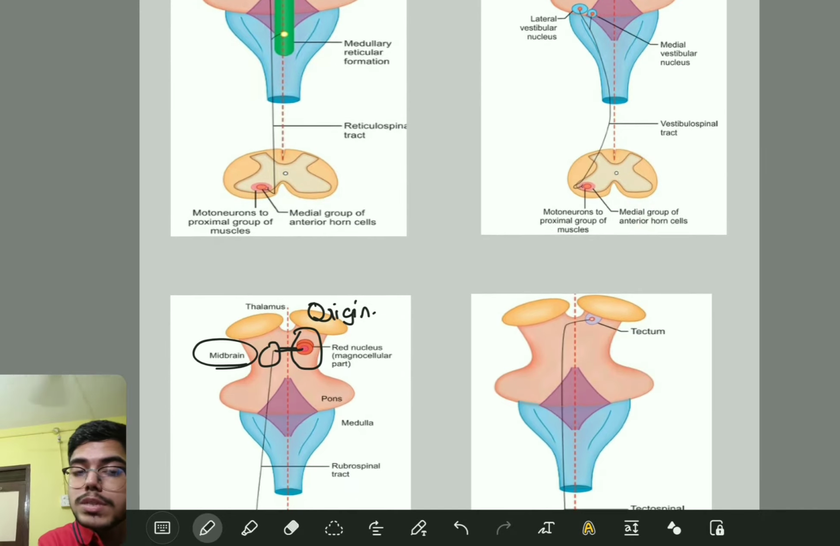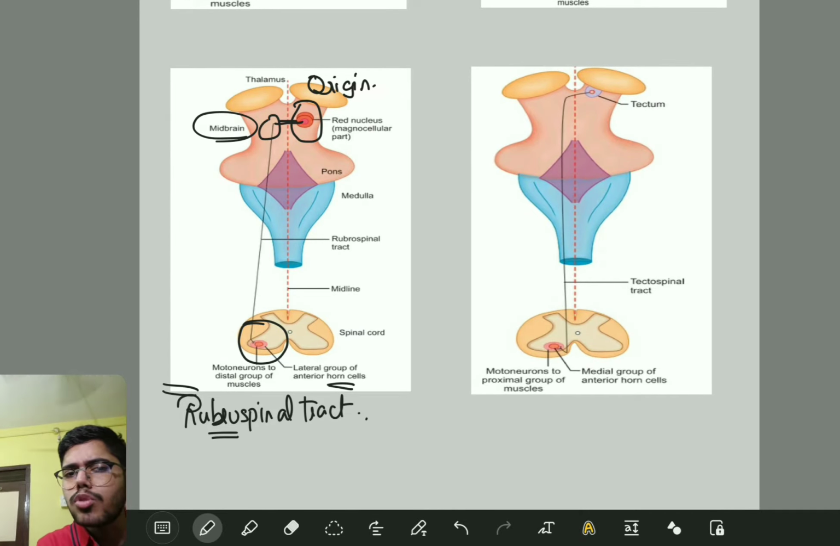No. If you see red nucleus, yes, it is rubrospinal tract. Don't forget, this is very important. It mainly originates in the red nucleus. Fine. Where is it present? It is present in the midbrain. And then termination we have discussed.